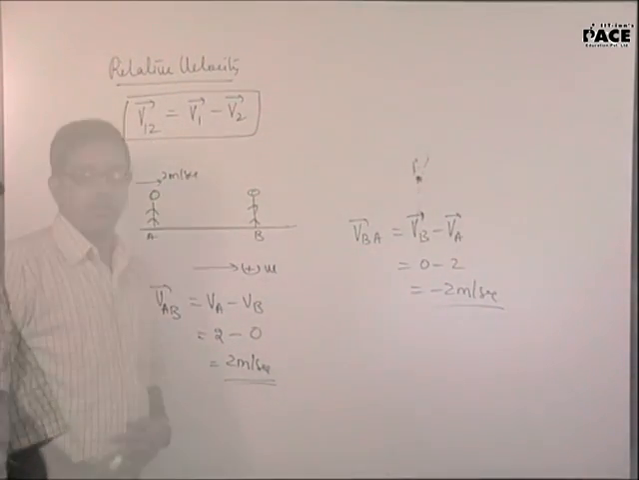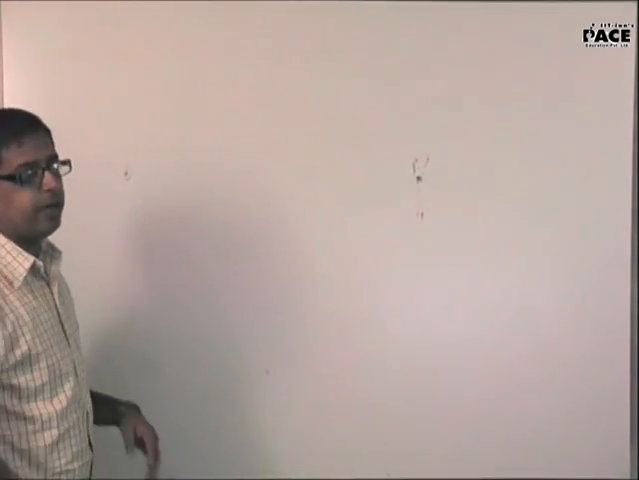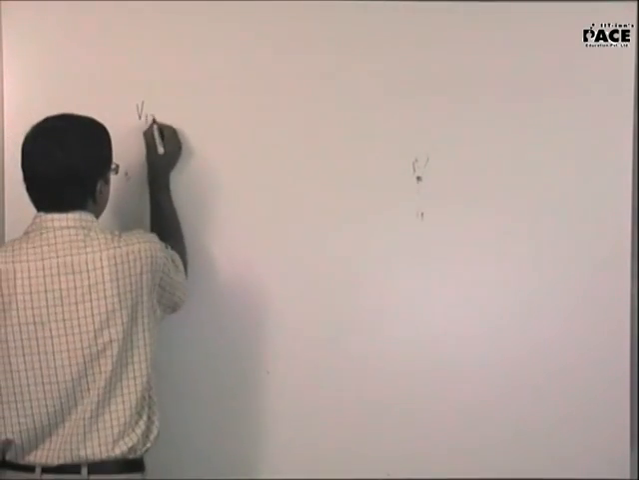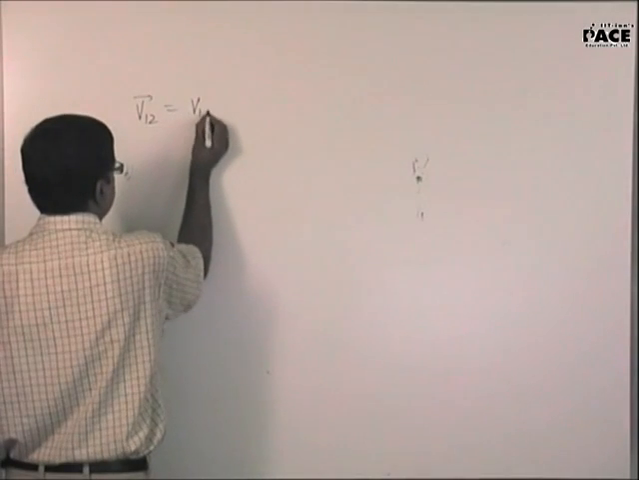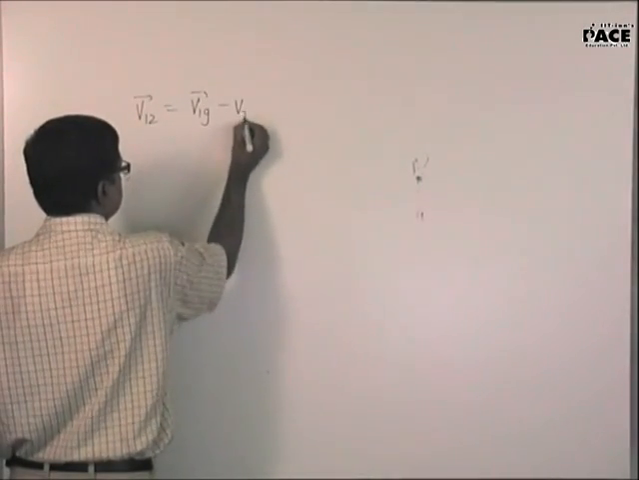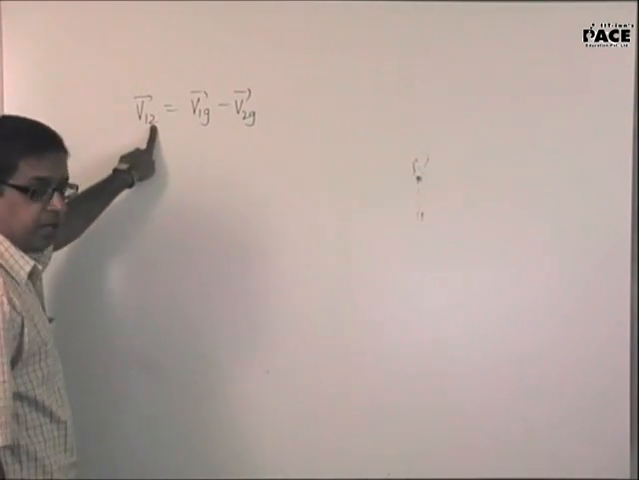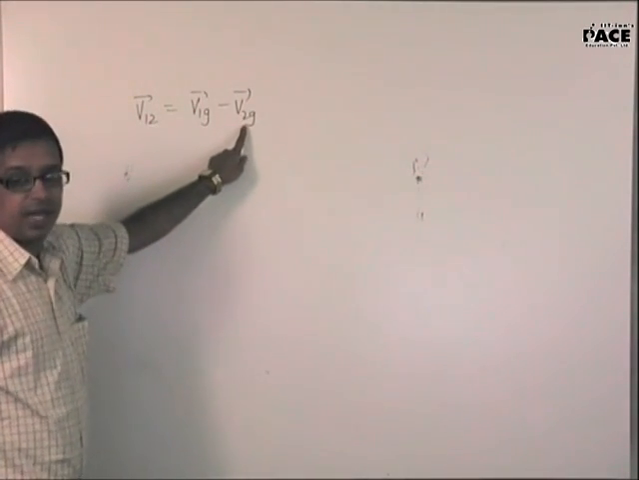Yes, sir. Have a look at this. Where did you get the definition of relative velocity? You said velocity of 1 with respect to 2 is velocity of 1 with respect to ground minus velocity of 2 with respect to ground. Whoever is the observer, his position should be here. His velocity needs to be subtracted.